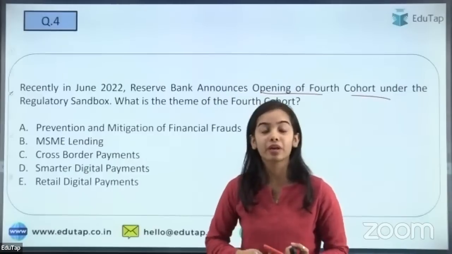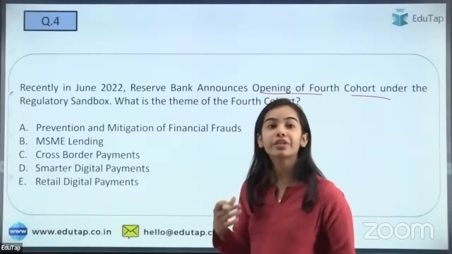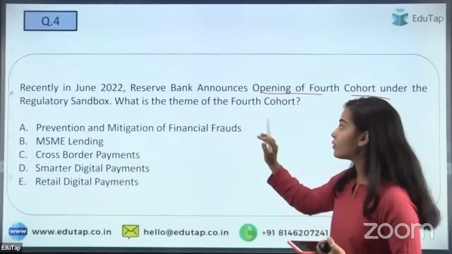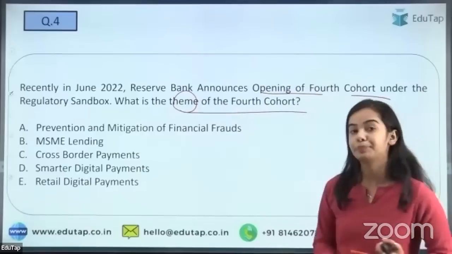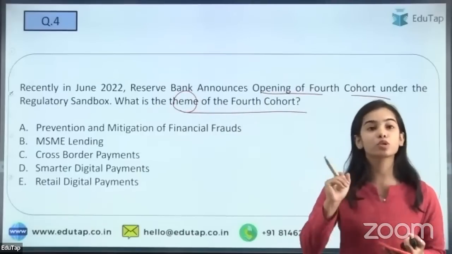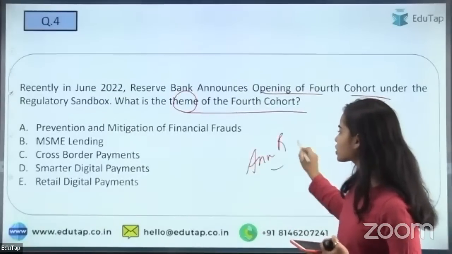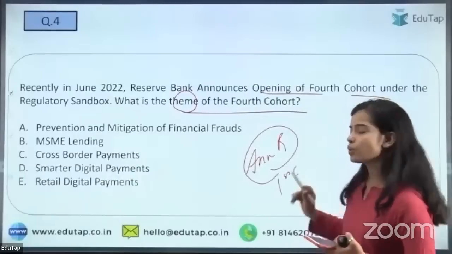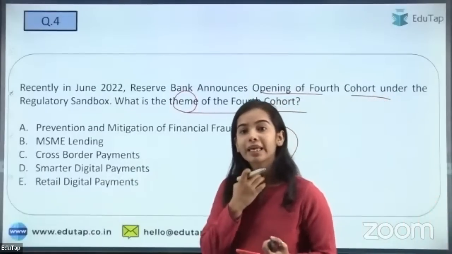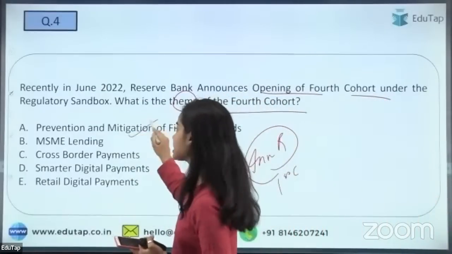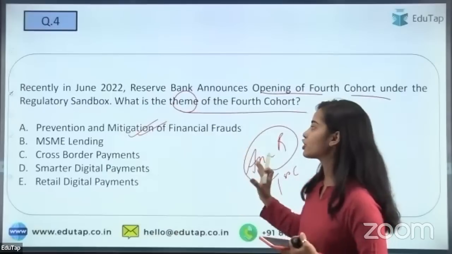So in the previous year examination, there was a question regarding the cohorts. So similarly, what is the theme of the fourth cohort? You have to remember the themes of all the cohorts, because in the annual report, the first cohort was also discussed. So you have to remember the themes. Okay. Yes, I am getting the answer A. That is correct. It is prevention and mitigation of financial fraud.